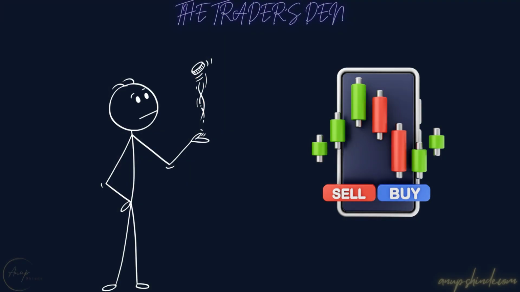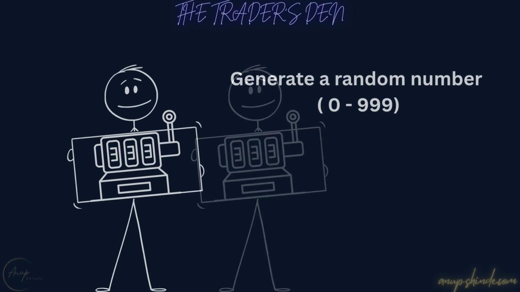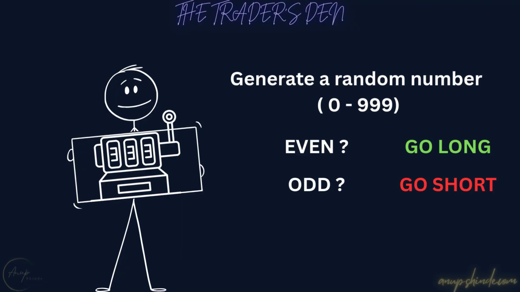Think of flipping a coin: heads, go long; tails, go short. In practice, we'll let a random number generator make the calls. The question is, can luck alone be profitable? Step 1, the system picks a random number. Step 2, if that number's even, we go long. Step 3, if it's odd, we go short. That is the whole entry signal.